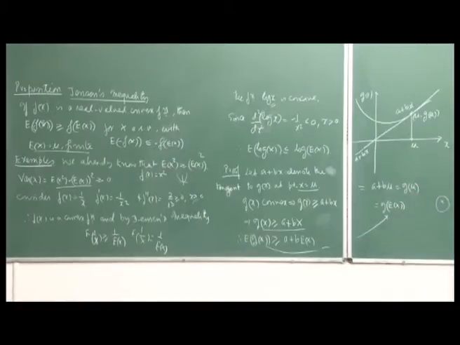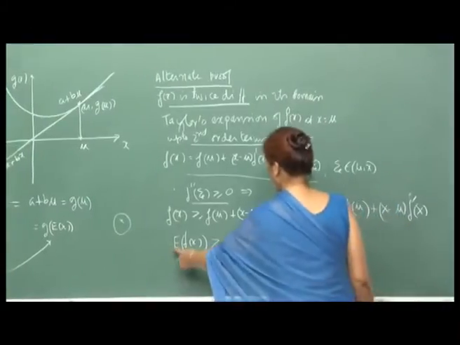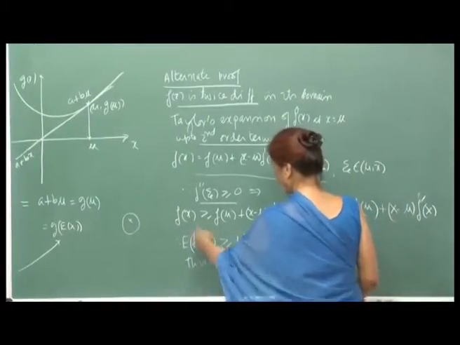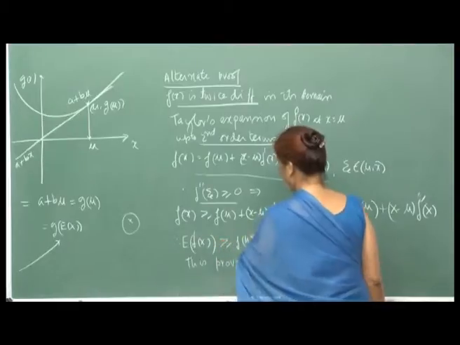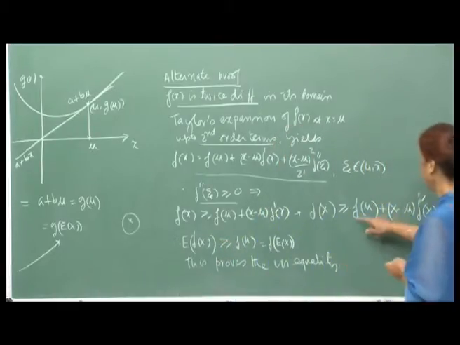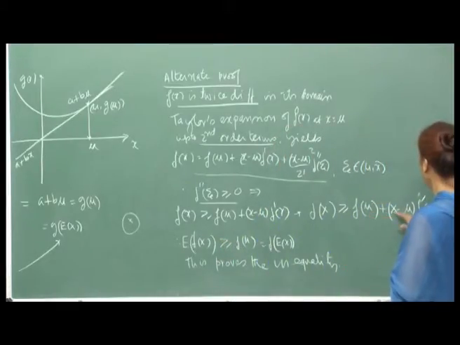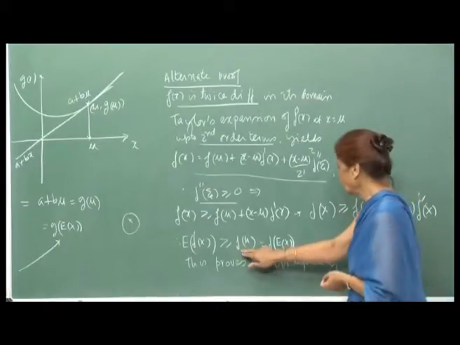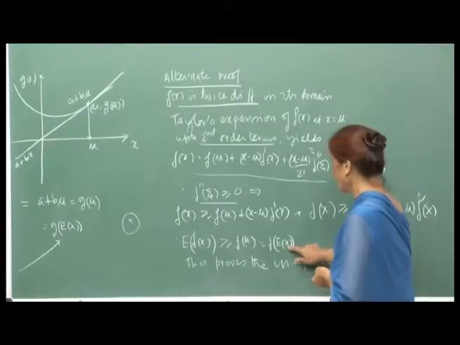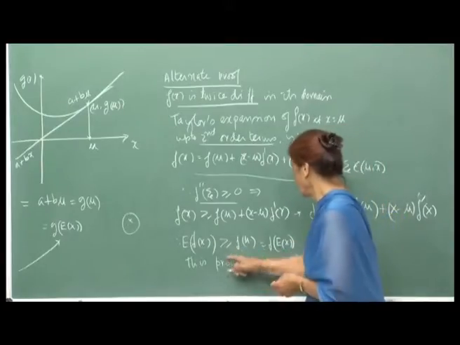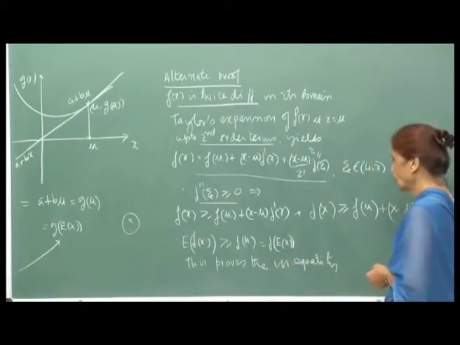And now, you can take the expectation. Expectation of f(x), again with the same reasoning, the inequality will not get reversed. So, this will be f(mu) plus the expectation of (x minus mu), which is 0. So, you are left with only f(mu), and f(mu) is f(E[x]). So, again Jensen's inequality has been proved.